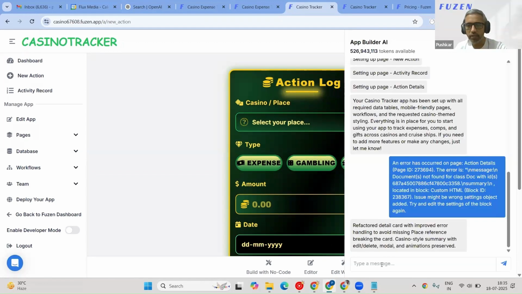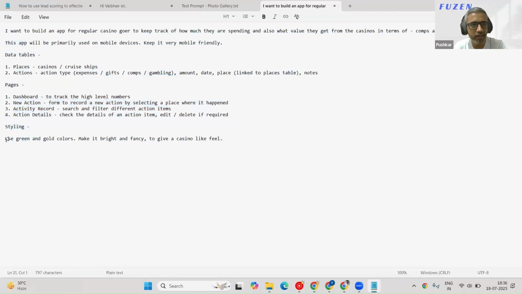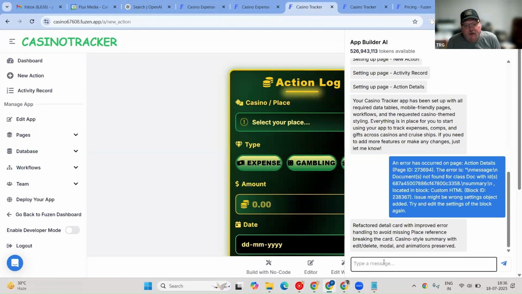Okay, so it resolved that error. So I'm going to be careful with what I ask about the settings. This is what I had asked: use green and gold colors. Okay. Yeah. I might go business-like and efficient with green and yellow accents.